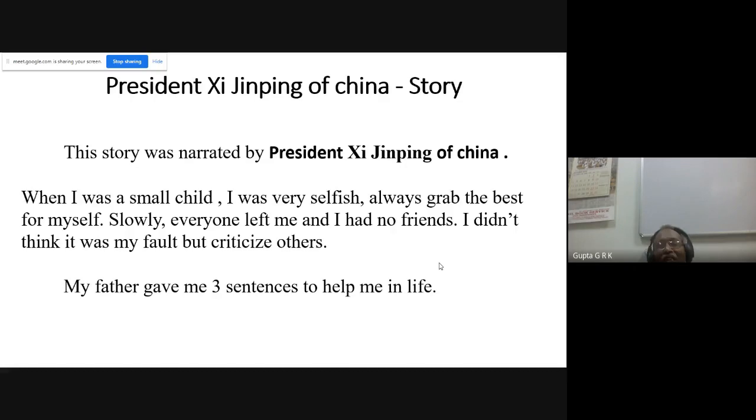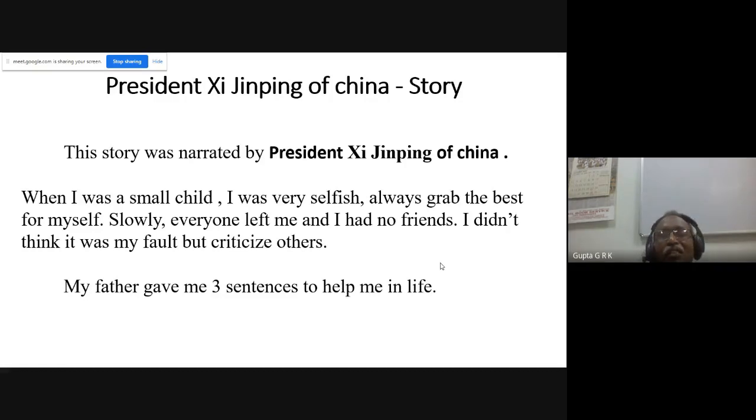Okay, so he says, I was very selfish, always grabbing the best for myself. As he grows, he actually has to change himself, but he didn't change. Because of that, everyone left me and I had no friends. I didn't think it was my fault, but criticized others. So normally people blame others, right? And my father gave me 3 sentences to help me in life.